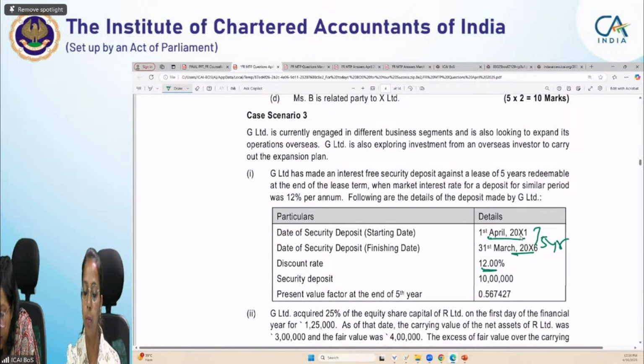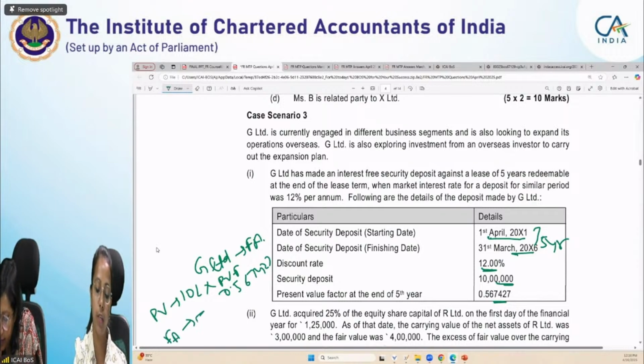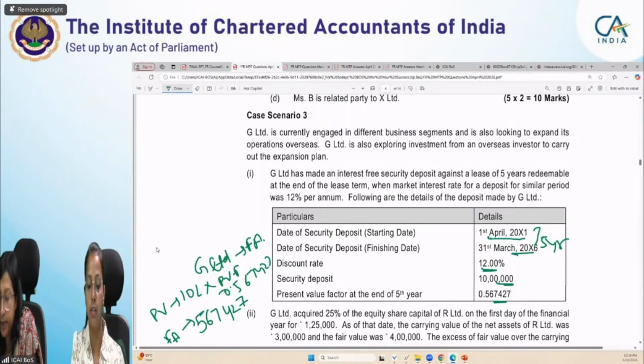Discount rate is 12%, security deposit is 10 lakh, and present value factor is this. So students, for G Limited, it will become a financial asset, so it will be calculated at present value. Present value will be 10 lakh multiplied by the present value factor, which is given in the question, that is 0.567427. So the financial asset value will be 5,67,427.